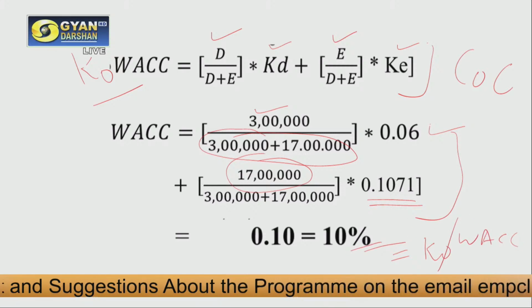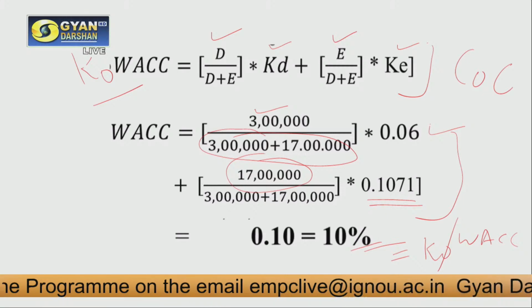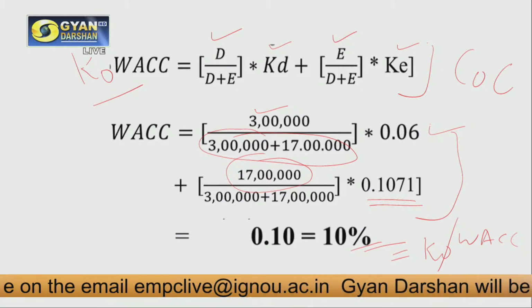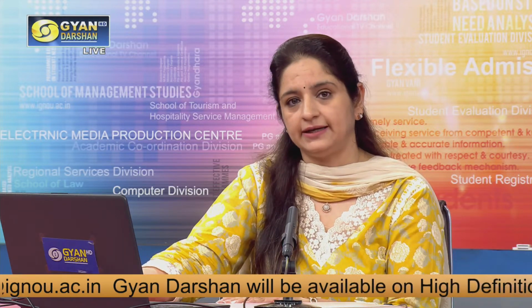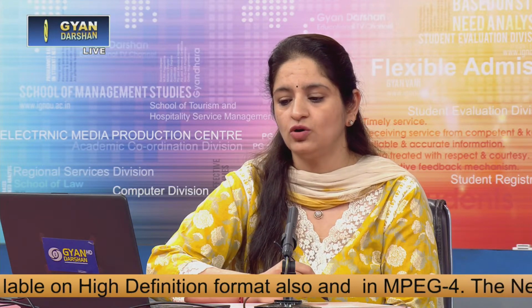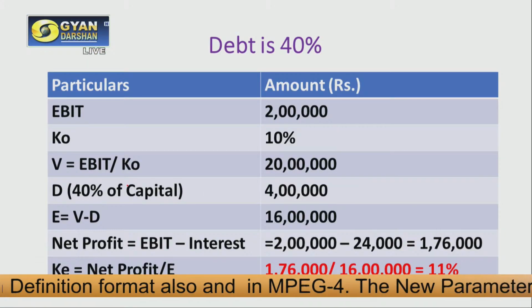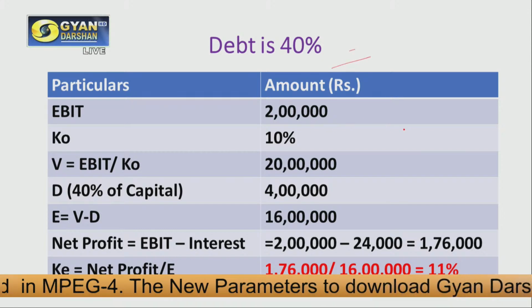So this is the solution for case 1, when our capital structure has 30% debt. In case 2, it is suggested that this debt amount has to be increased from 30% to 40%. Now in this case, when the debt amount is increased from 30% to 40%, the solution will be like this.